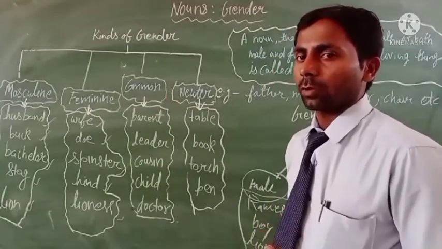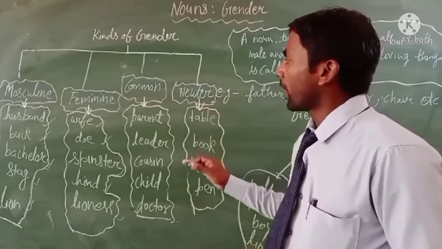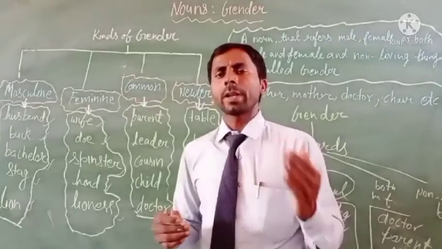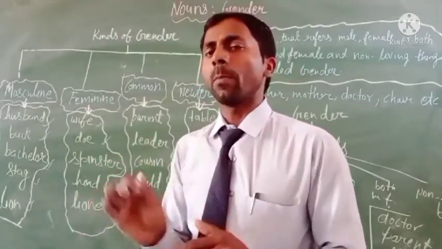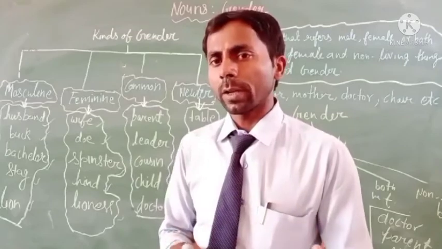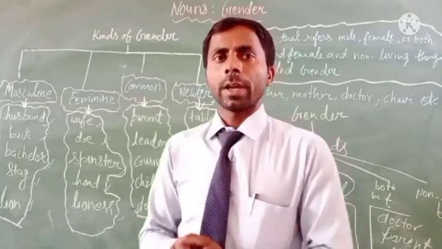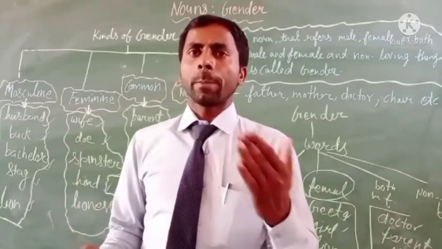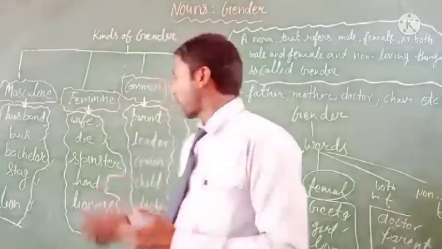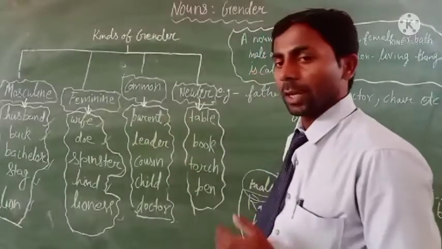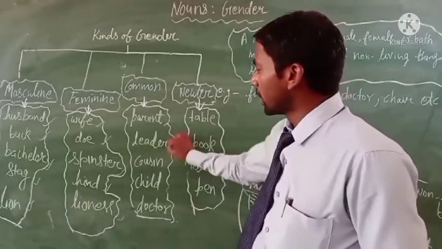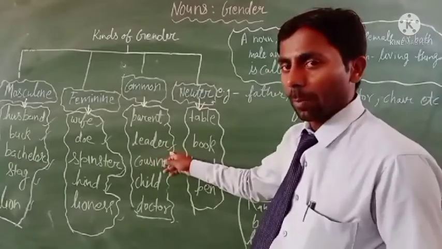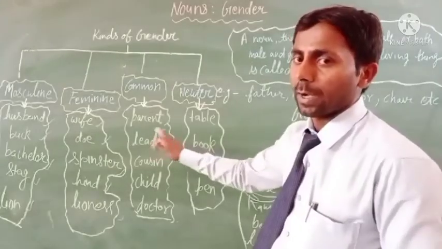Next is common gender. What is the common gender? We can define it: when a noun word denotes male and female both, it is said to be common gender. A noun is said to be in the common gender if it refers to both male and female. For example, the word parents refers to both male and female. Leader, it can be man or woman both. So leader is a common word used for both male and female.